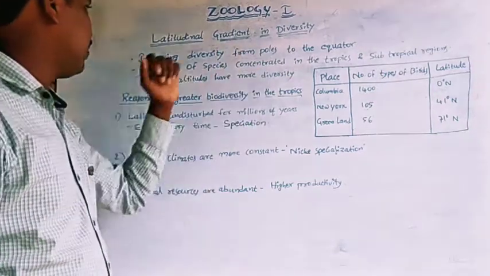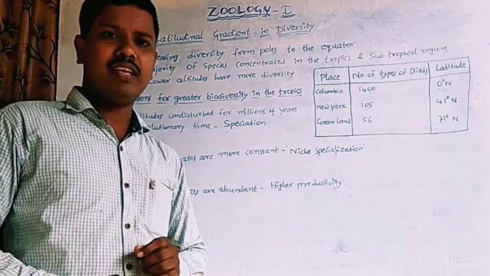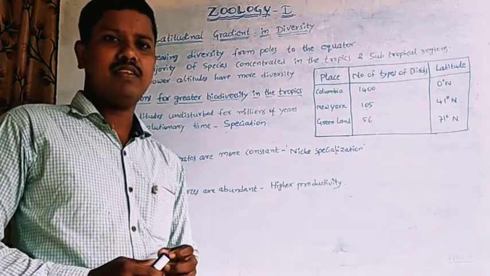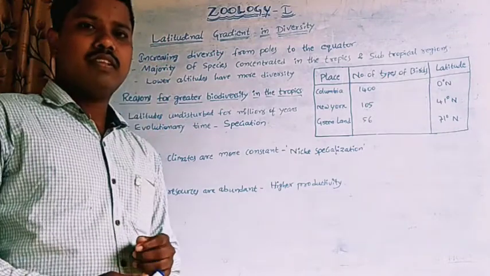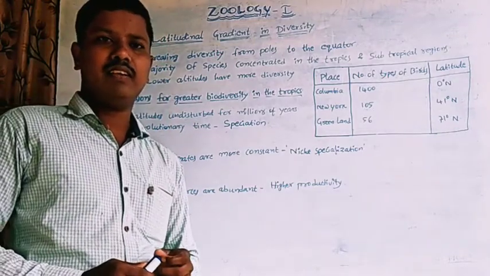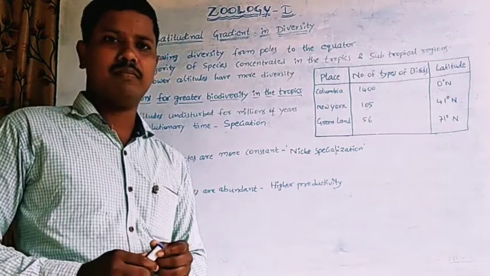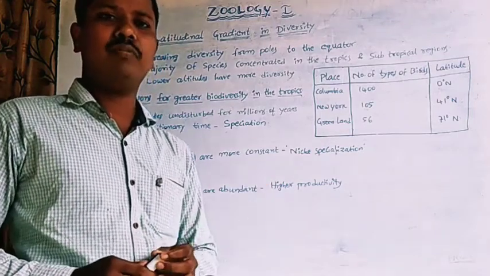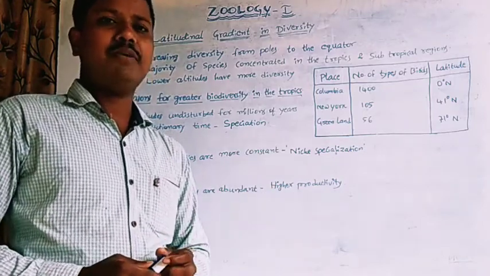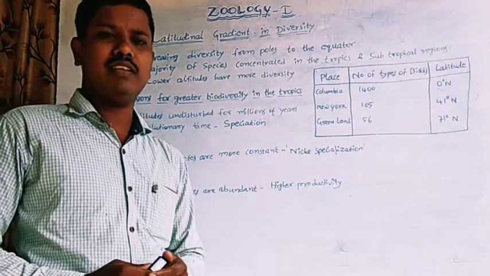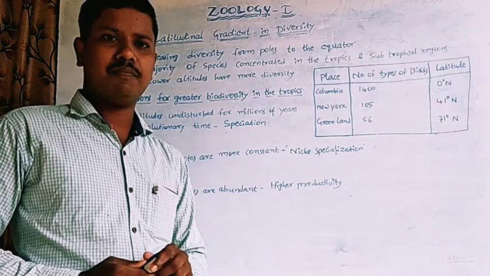So, this diversity gradient in latitudinal ranges. Here, the diversity is not uniform throughout the world. Biodiversity is not uniform throughout the world. So it varies in different latitudinal or tropical regions.